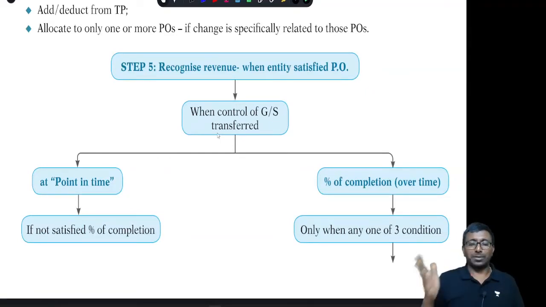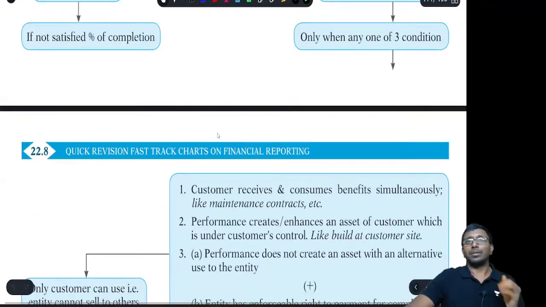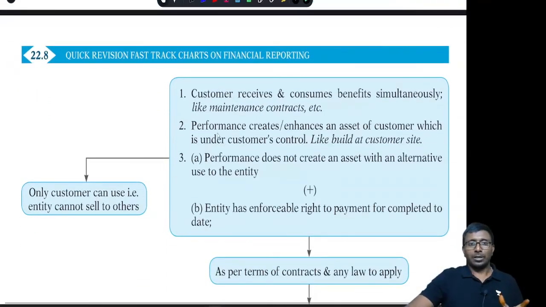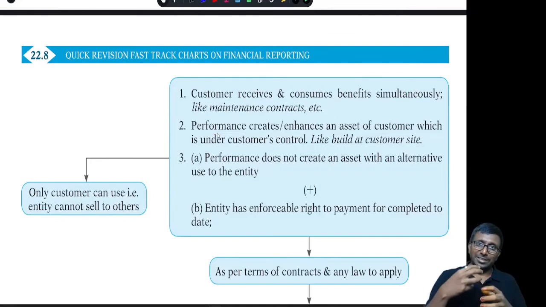When it is not percentage completion method, that means when it is not over time, then we will say it is point in time. So when do you follow this percentage completion method? There are 3 conditions. If you satisfy any one of the conditions, then we are supposed to follow percentage completion method only. The first one: the customer is receiving and simultaneously enjoying the benefits of the services.